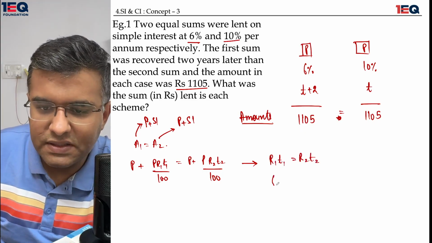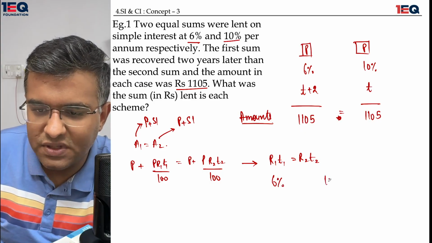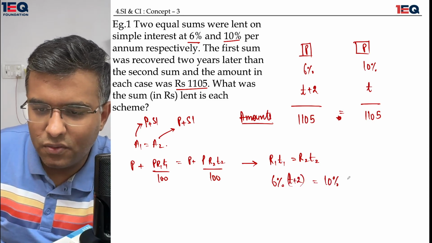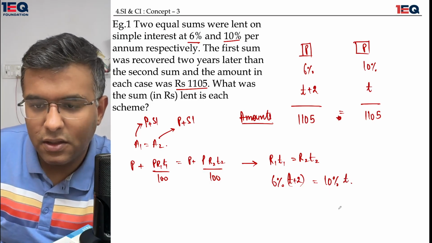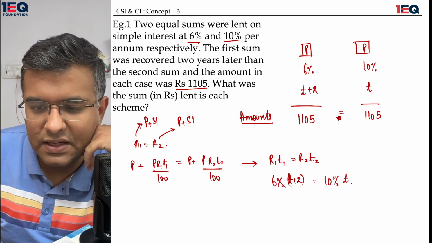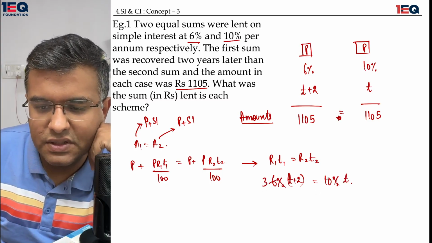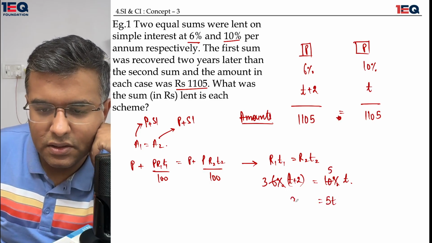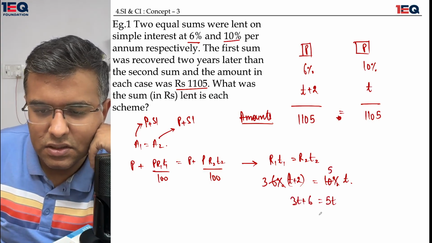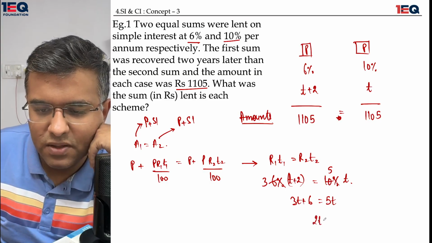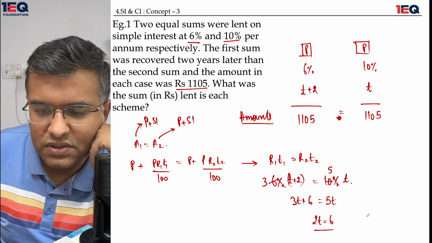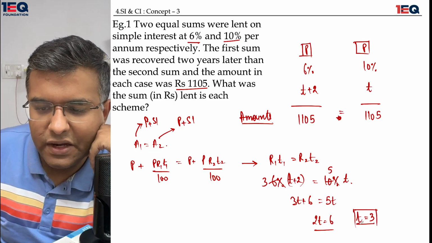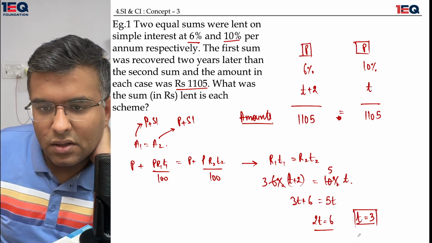The value of R1 is 6%. The value of R2 is 10%. The value of T1 is T plus 2. The value of T2 is T. Okay. So now things get cancelled. Percentage gone. 2 3s are 6. 2 5s are 10. This is equal to 5 times T and 3T plus 6. This goes here. 2 times of T is equal to 6. The value of T comes out to be 3. I have the value of T which is coming out to be 3 years.